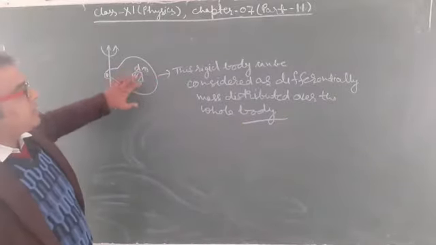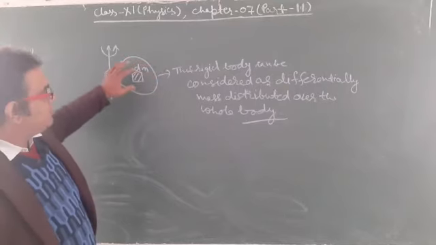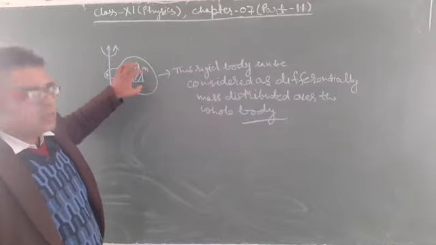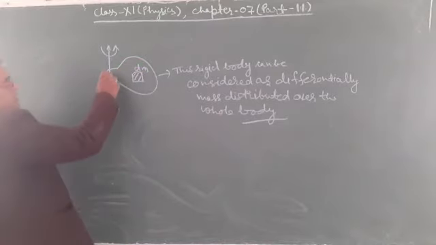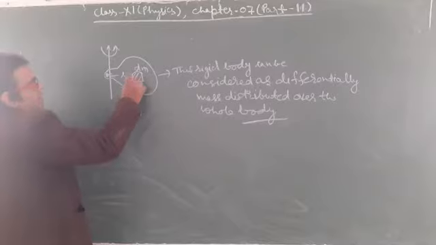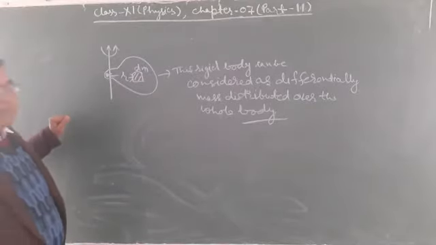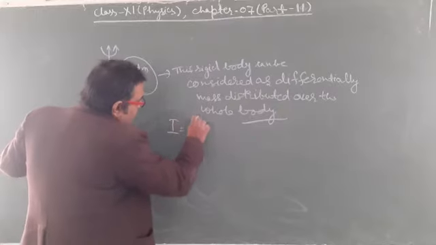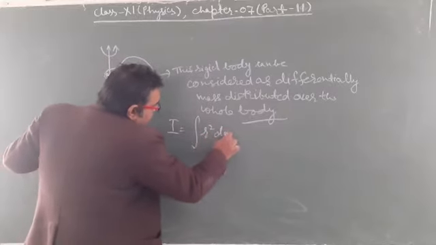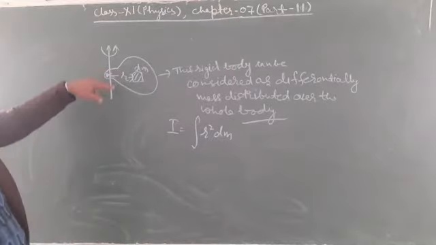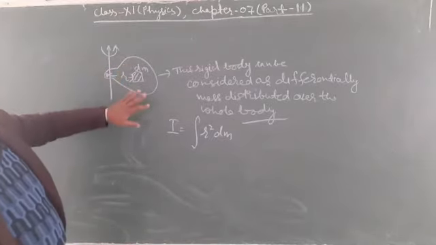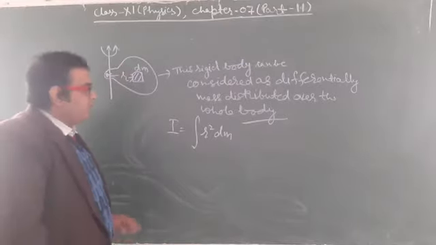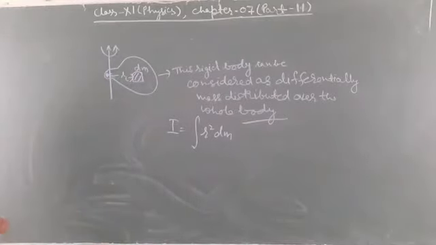What is the meaning of differentially mass distributed over the whole body? It means there is a continuous distribution of mass, and we have taken an elemental mass dm in this rigid body, and the distance of this differential mass is r. So how can we calculate the moment of inertia? The moment of inertia of that rigid body can be calculated as the integral of r² dm, integrating throughout the area or volume of the rigid body. In this way we can get the moment of inertia of the rigid body.